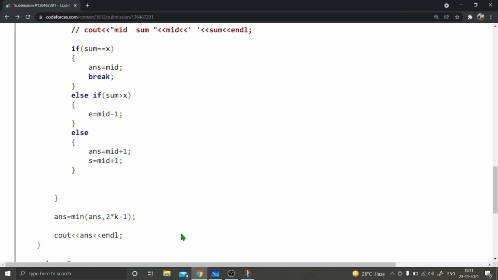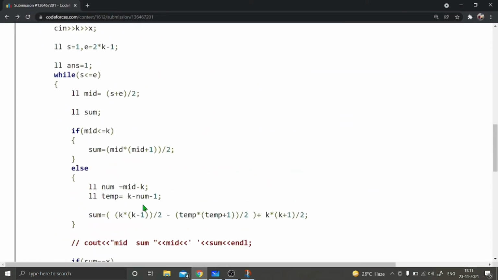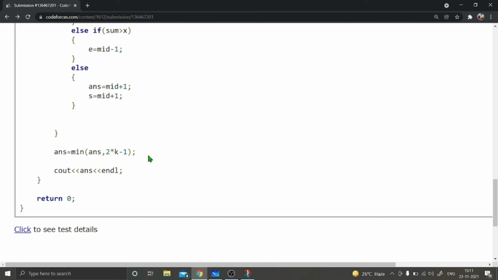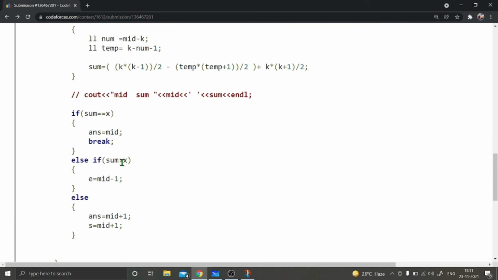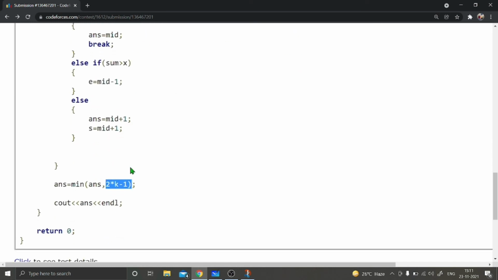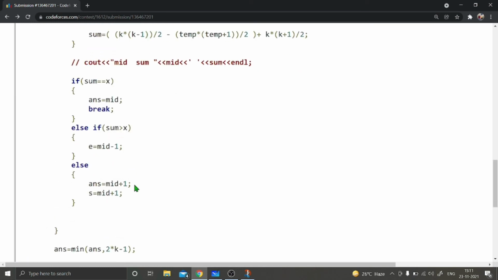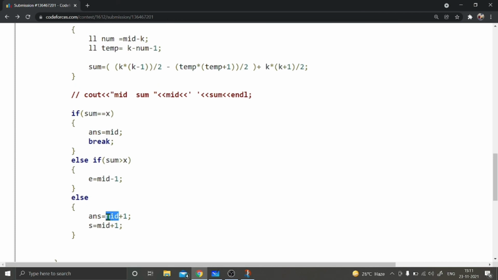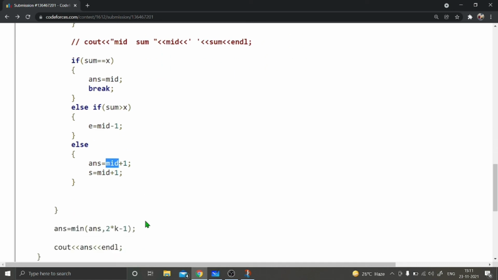After that we will get the final answer, but I have done a check for the minimum of answer and 2k minus 1. If answer becomes greater than 2k minus 1, that can be wrong, because if mid becomes 2k minus 1, you will be updating answer as 2k minus 1 plus 1, so that will become 2k.